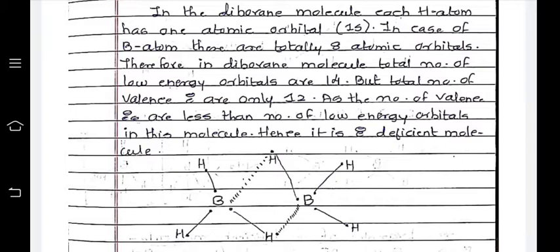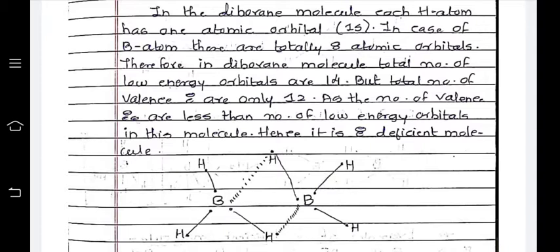Therefore, in diborane, the total number of lower energy orbitals is 14, but the total number of valence electrons is only 12. 1, 2, 3, 4, 5, 6, 7, 8, 9, 10, 11, 12. Only 12.